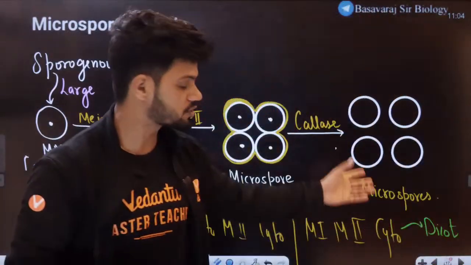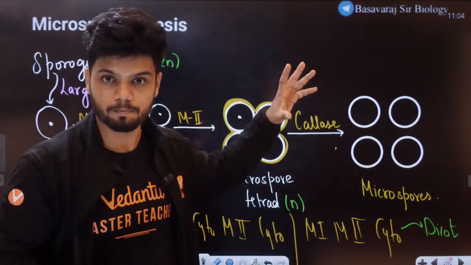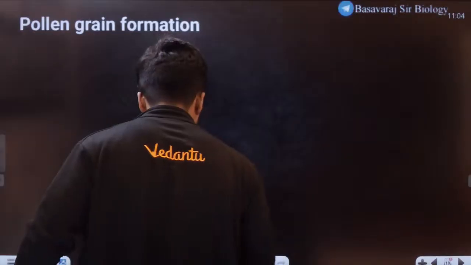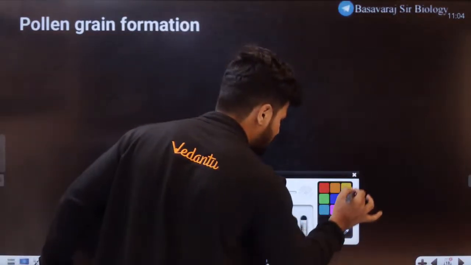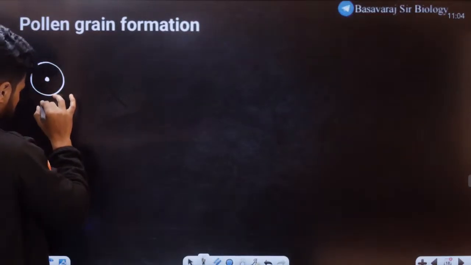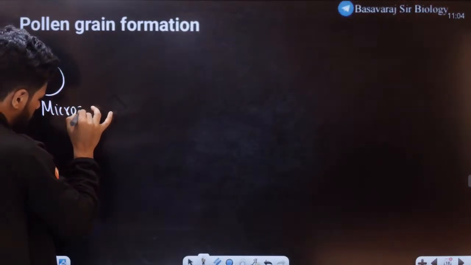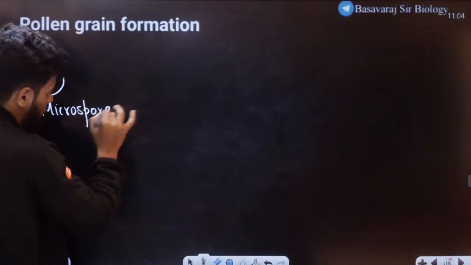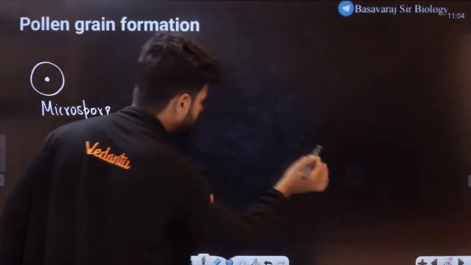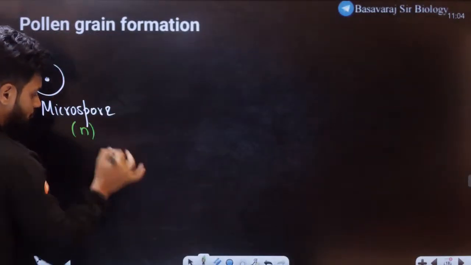Once we get the microspores, do they become pollen grains? No. There is actually a next step called formation of pollen grain. What exactly happens in the formation of pollen grains? Let's take a microspore. This microspore is haploid, obviously.